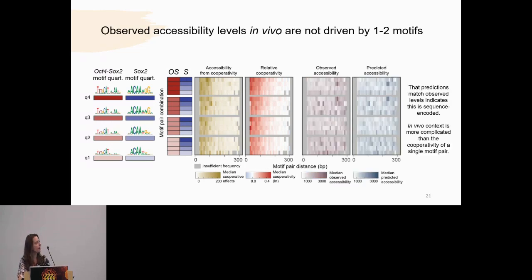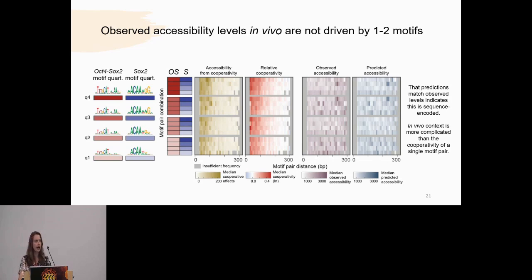One thing that really surprised us, however, is if I plot the observed accessibility reads given the differences in affinity and distance, we were surprised that the highest affinity motif pairs at the closest distances did not impart overall more accessibility. And the fact that our models were able to pretty accurately predict these relative accessibility levels indicated that this was indeed sequence encoded. So the lack of correlation was interesting to us, and we chose to interpret it as in vivo context being more complicated than the cooperativity of a single motif pair.